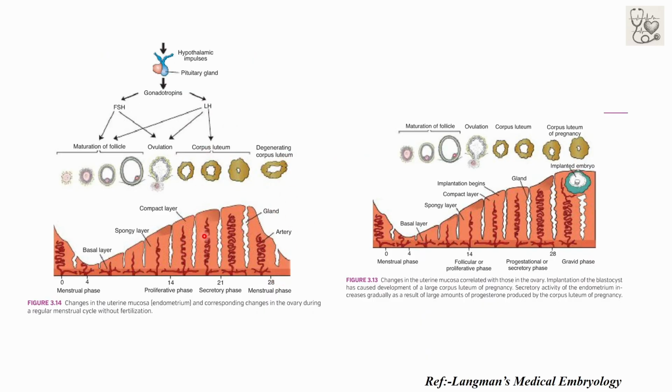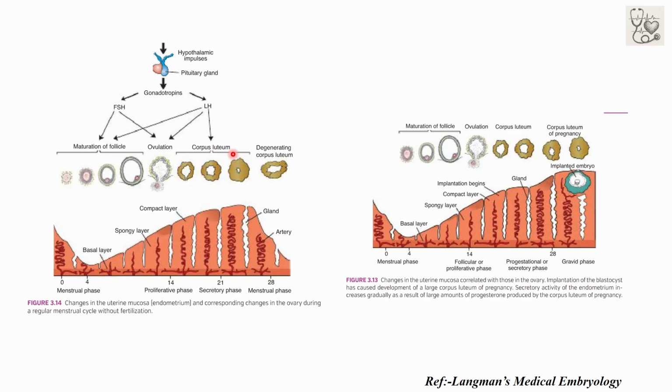Now this is the same image, showing the summary diagram from Langman's Embryology. The events up to here, that is the ovulatory phase, we have already discussed, the ovarian cycle, what happens. The follicular phase coincides with the proliferative phase, and the hormone mainly playing the role here is estrogen, which is secreted by the developing Graafian follicle, which causes an increase in the thickness of the endometrium.